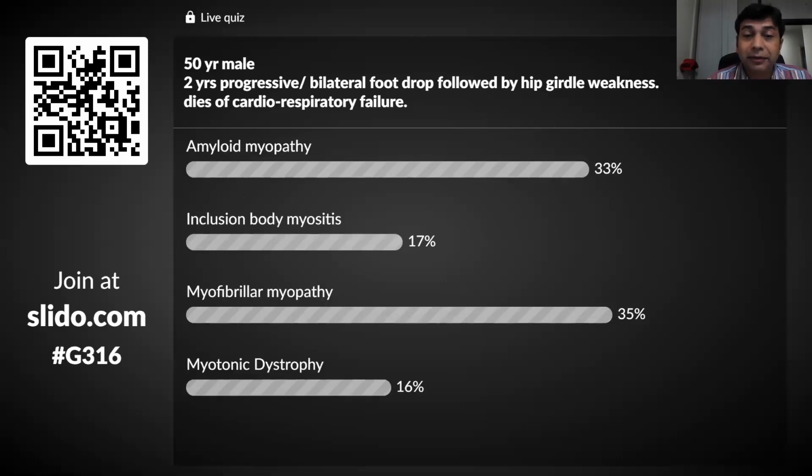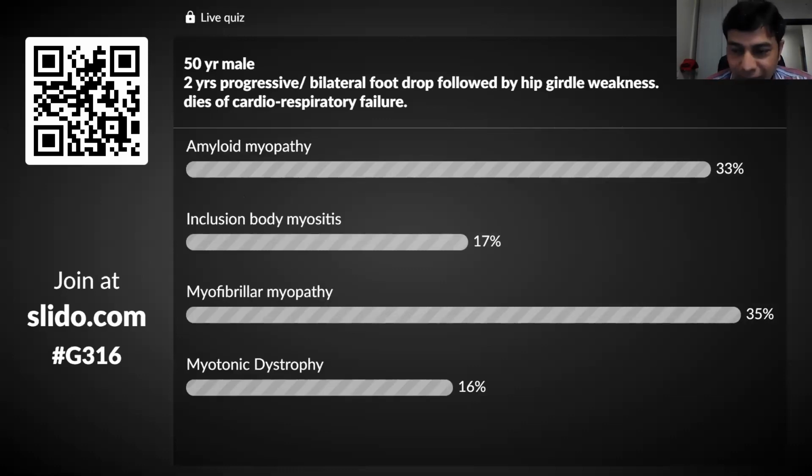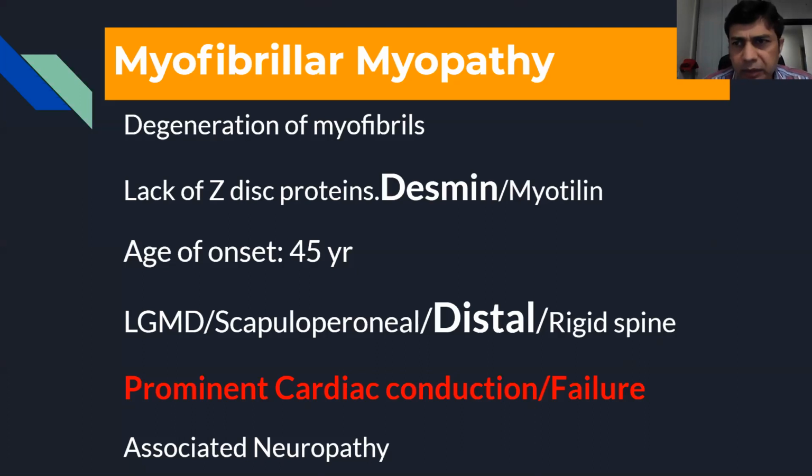Okay, fine. So a divided house. Some people have answered correctly. The answer is myofibrillar myopathy. It's an under-recognized myopathy, and we must know about it. These are a group of myopathies with common histological features: degeneration of myofibrils around the Z disc, basically because of a lack of Z disc proteins. Commonly we know them as desminopathies and myotilinopathies, but desminopathies are the most common which we see.